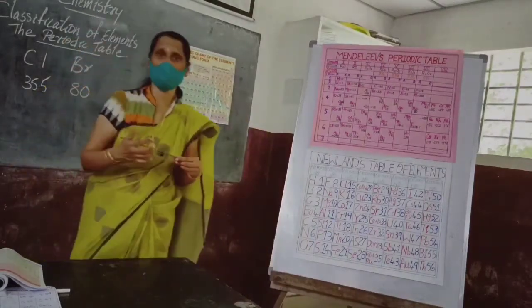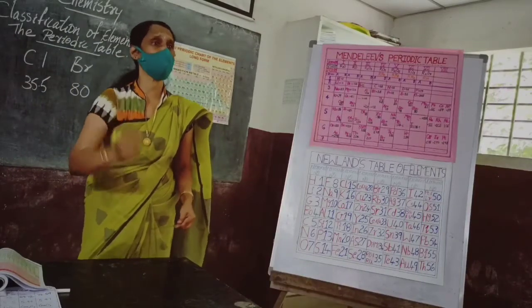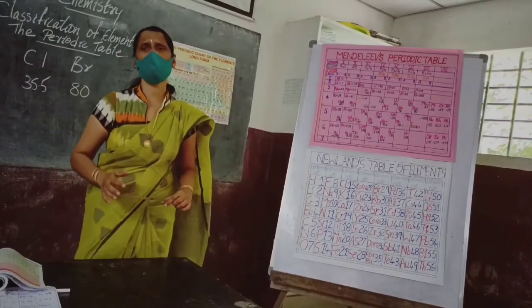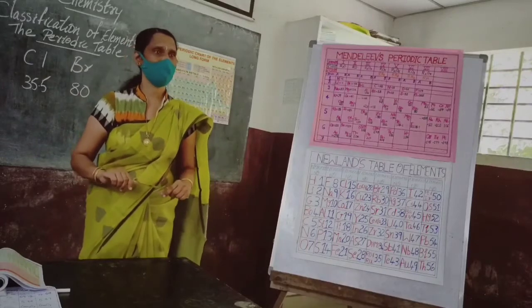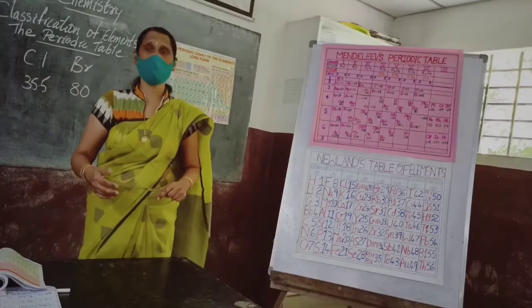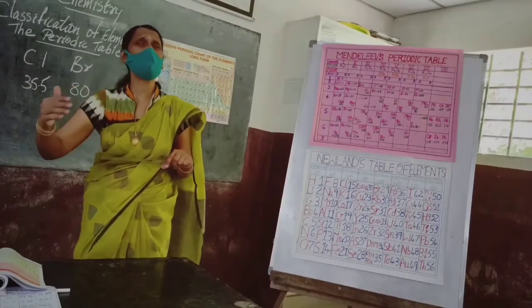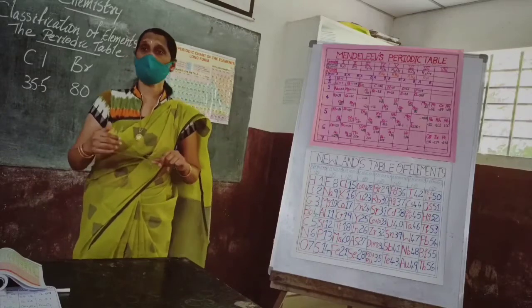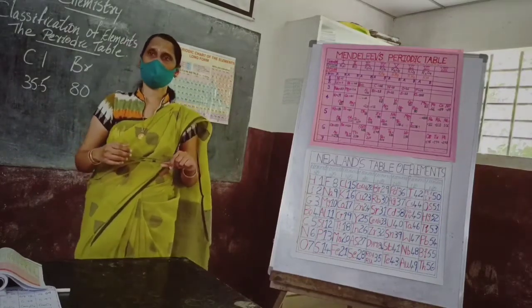The only difference was that he followed atomic weight for arranging the elements. Even though he arranged the elements in ascending order of atomic weight, as I already told you, he had not gone blindly. He had gone through serious study of the physical and chemical properties.